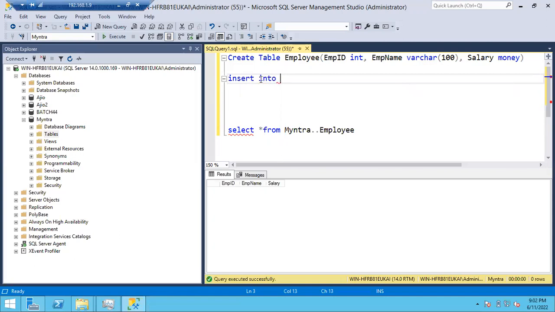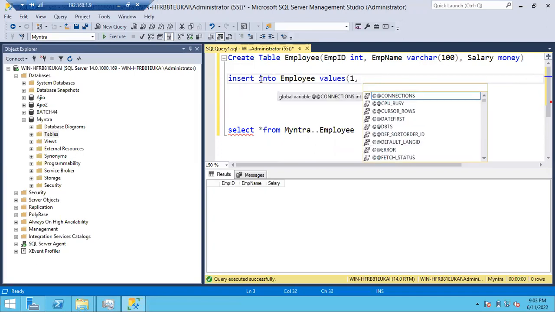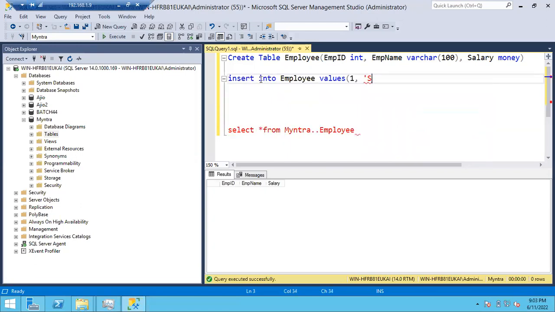In which object do you want to insert? Table, right? Insert into table, table name employee. What do you want to insert? I want to insert some values in the brackets. Employee ID 1, I'll give as an example, guys. Employee name, something, Suresh. While giving the names, character type of data, you have to always give like this in single quotes. Okay, Suresh, and you have to close the string. Only for character type of data, not for numbers, money and all.